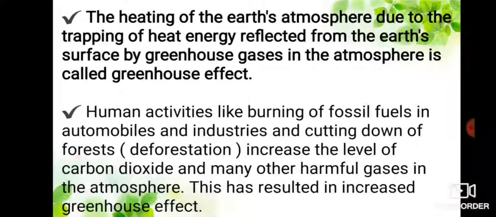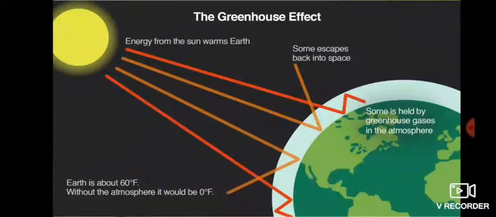The heating of the Earth's atmosphere due to the trapping of heat energy reflected from the Earth's surface by greenhouse gases in the atmosphere is called greenhouse effect. Human activities like burning of fossil fuels in automobiles and industries and cutting down of forest, deforestation increase the level of carbon dioxide and many other harmful gases in the atmosphere. This has resulted in increased greenhouse effect.